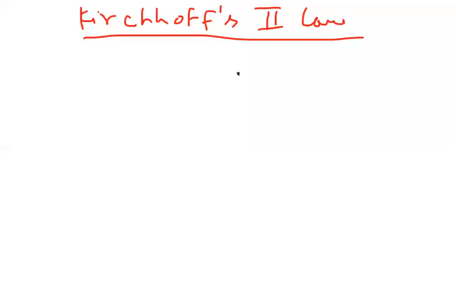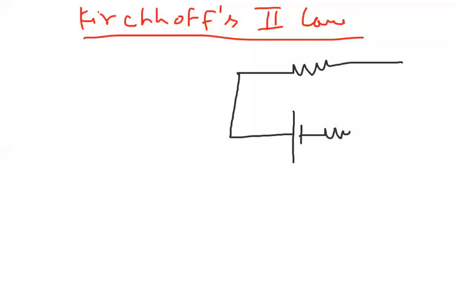Already in the topic of cells I explained what is a closed circuit, what is an open circuit, what is a short circuit, and what is the charging condition.